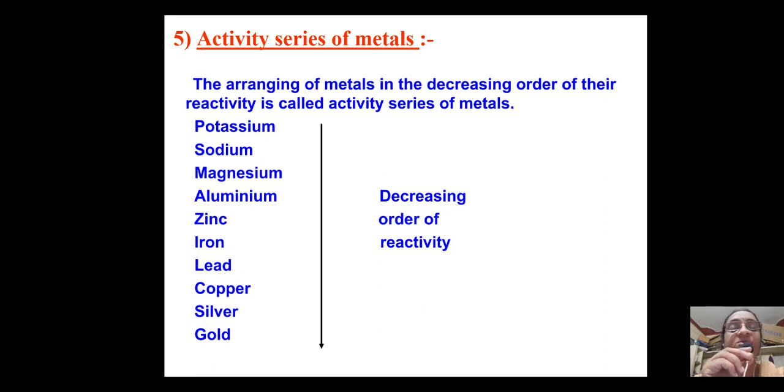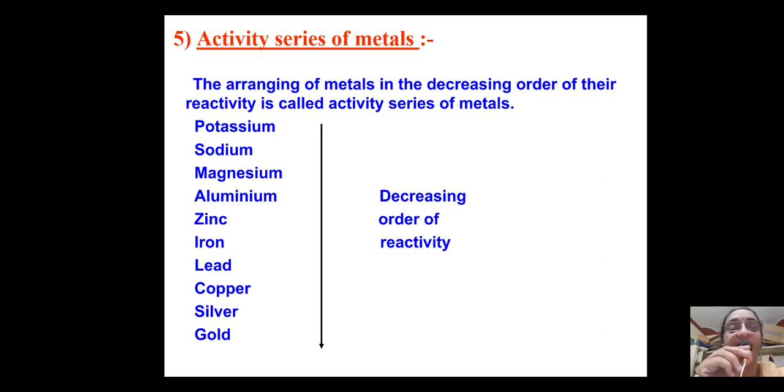So they are all able to replace copper from copper sulfate. So a decreasing order of reactivity. Okay, so in this way the metals present higher in the list can displace or replace the elements which are given at the bottom.